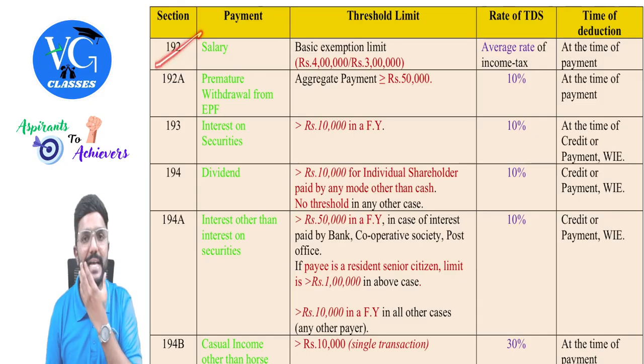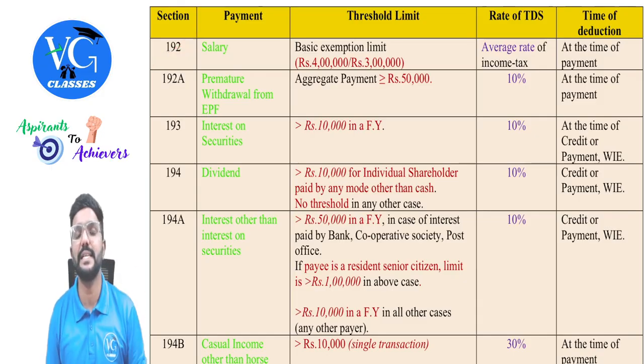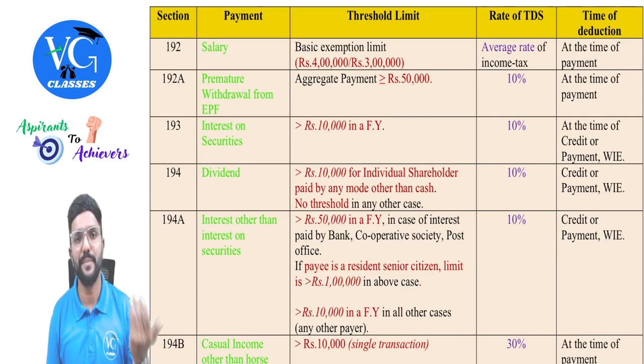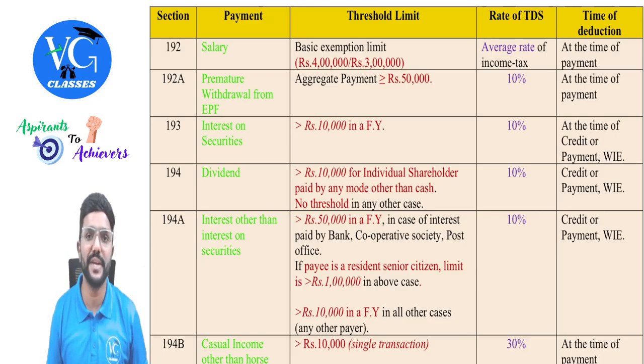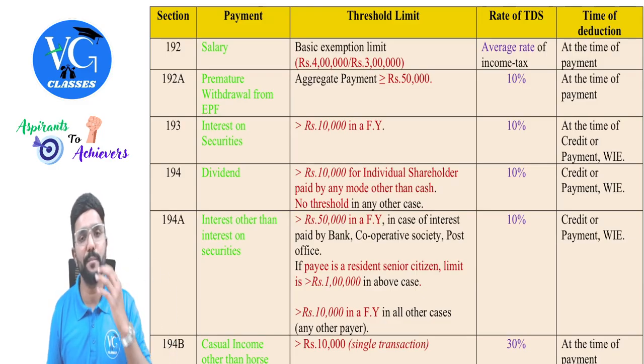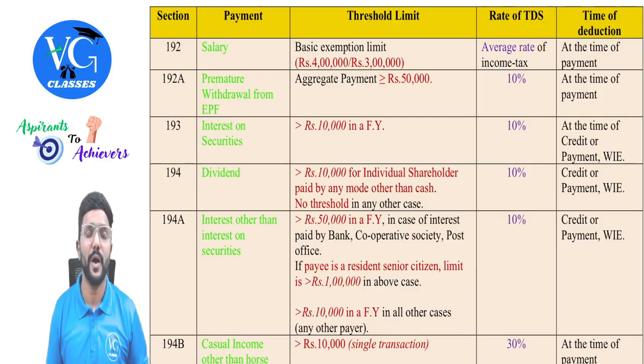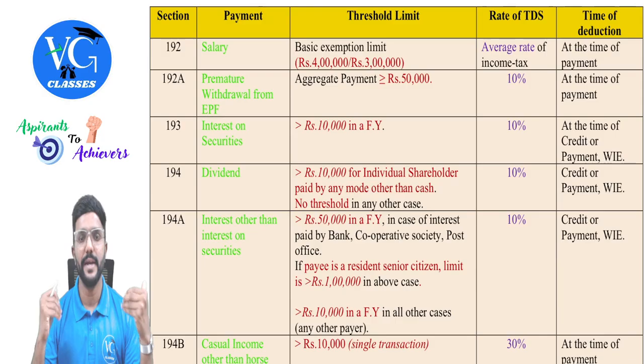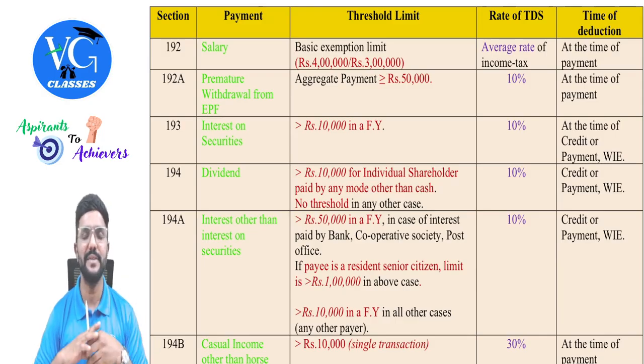Section 192 will ask the employer, when he is paying the salary to the employee, to deduct TDS on the income of an employee. So employer will ask employee to submit all the details. Anyway, employer will already know what is the salary income which an employee is earning. But if he is having any other income like house property, interest and all, the employee can submit the details to the employer along with any deductions he is eligible for. Accordingly, the employer will calculate the total income of an employee and calculate the tax liability.